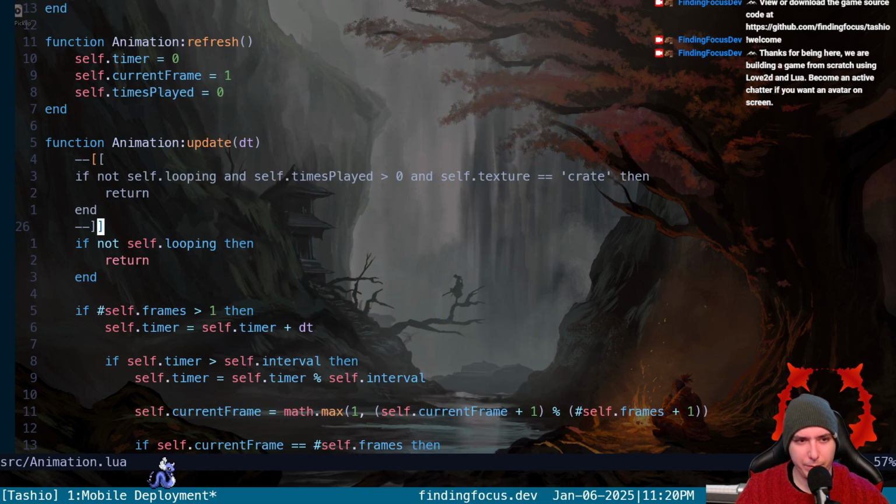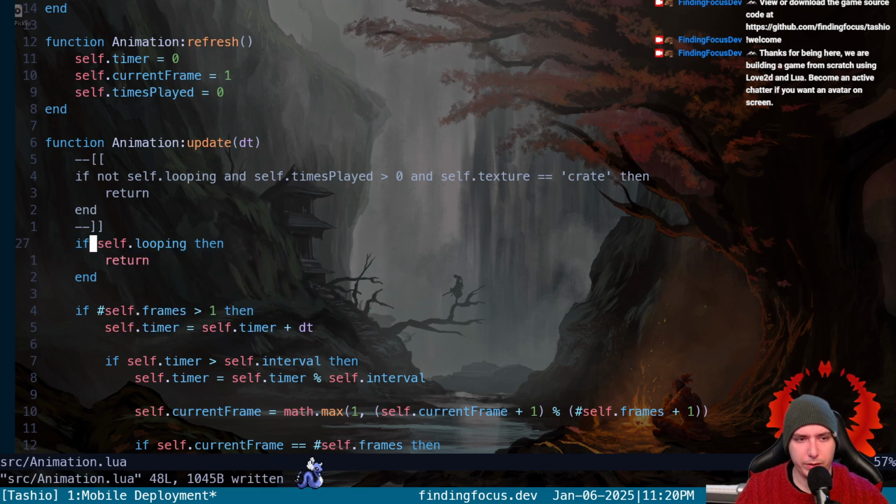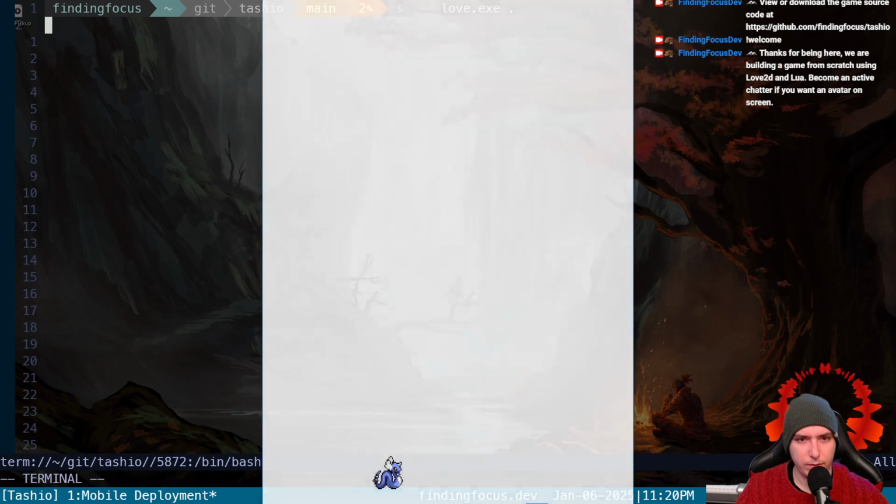We're not looping on animation. Let's see, if we break, if we are looping, does that jack up also?